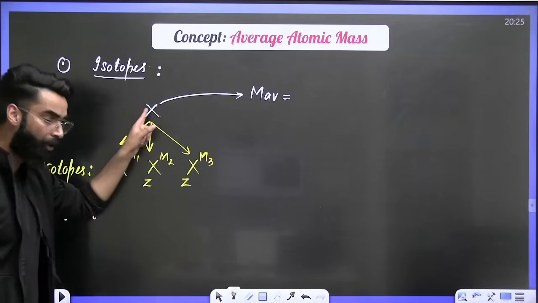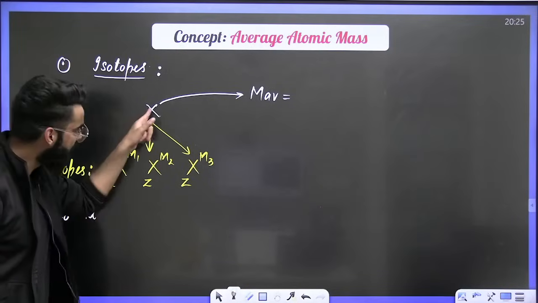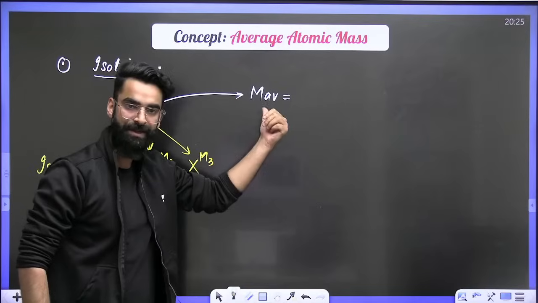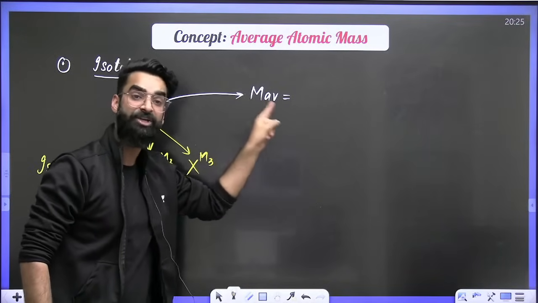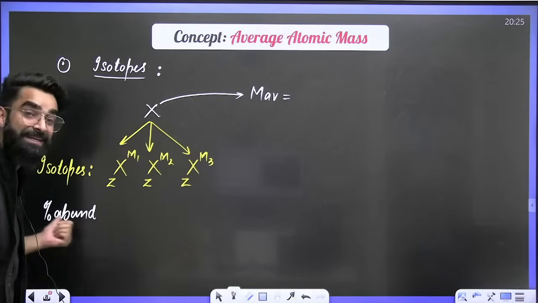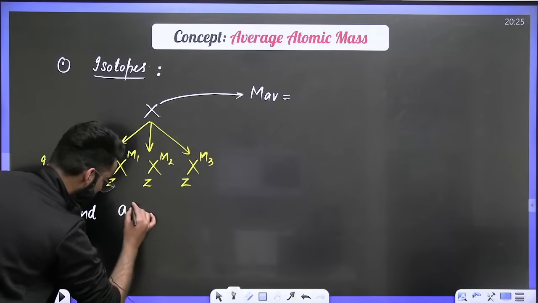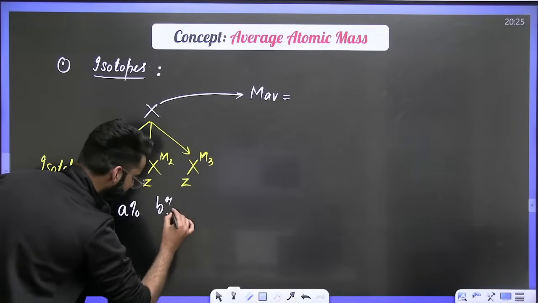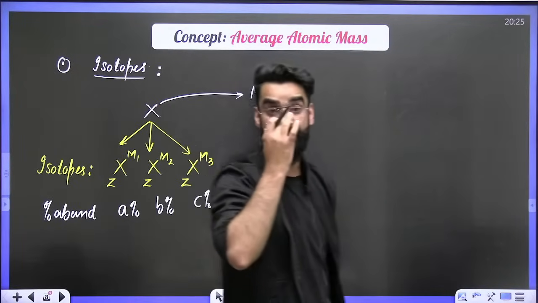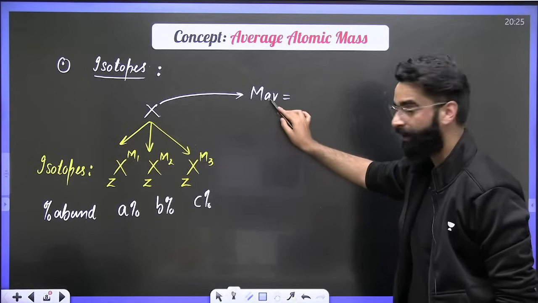Have a look. We have the element, and this element is existing in the form of isotopes. Whenever an element has isotopes, you will be calculating the average atomic mass of the element. And to calculate it, we need the percentage abundances of its isotopes, which will be represented with A, B, and C. If you have the percentage abundances of the isotopes, then you can make one simple formula to calculate MAV.